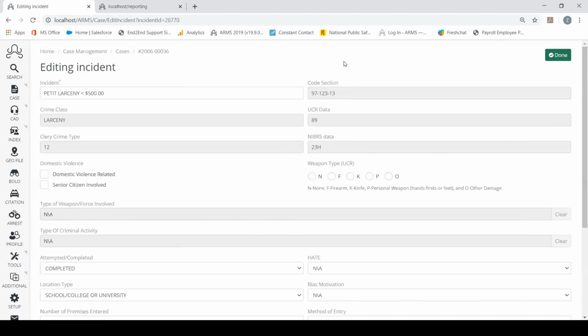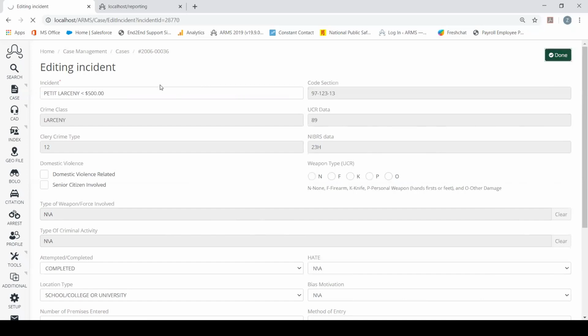One thing to point out about this is that all these fields are grayed out. This means that your officers cannot go in there and change what the NIBRS code is because it's already been set up beforehand. This helps your officers not have to know the complexities of NIBRS, because there is so much that goes into it. We do all that in the back end just to make it as easy as possible on you and your department.